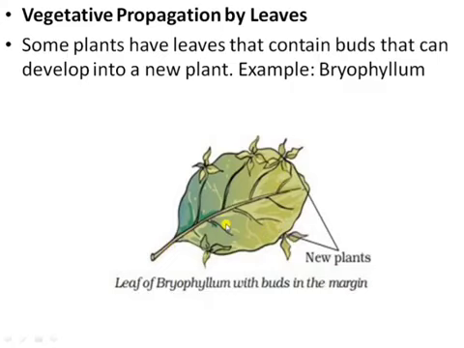In the same way, in a cacti plant, the green part that we see is the stem. When any part of its stem gets detached from the main plant, each detached part can grow into a new plant. From one cactus, many cacti can be grown. So this is vegetative propagation by the leaves in Bryophyllum.